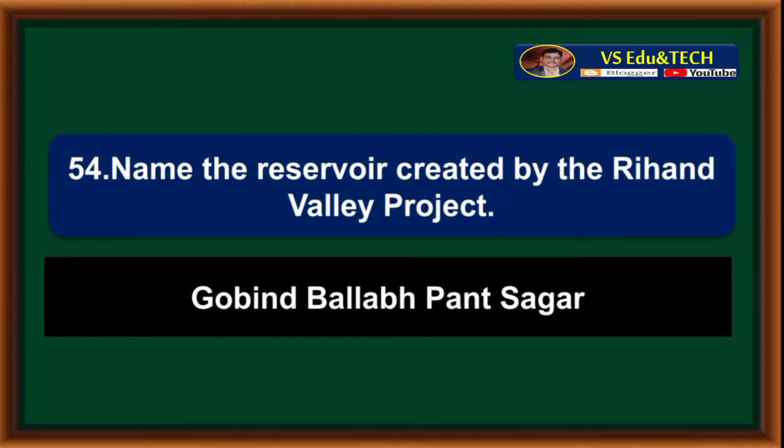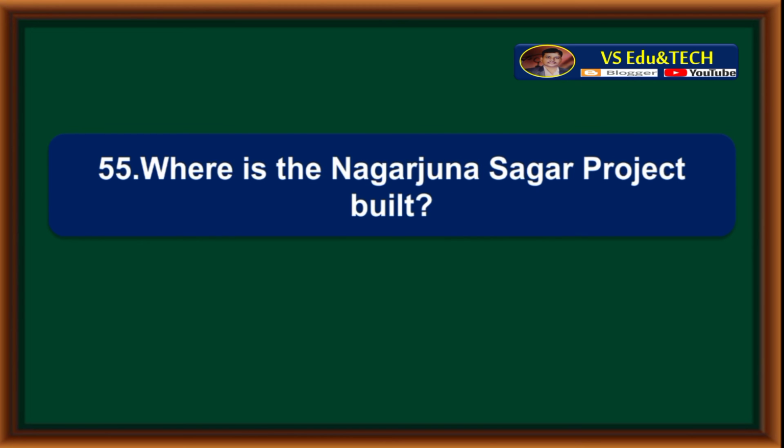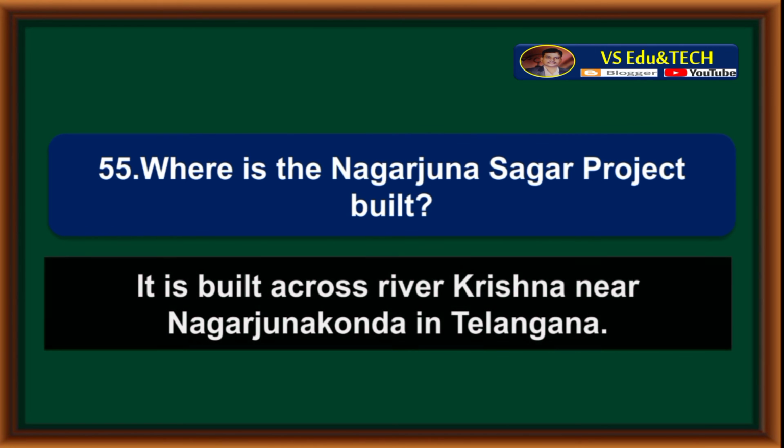Govind Ballabh Pant Sagar. Where is Nagarjuna Sagar project built? It is built across river Krishna near Nagarjuna Konda in Telangana.